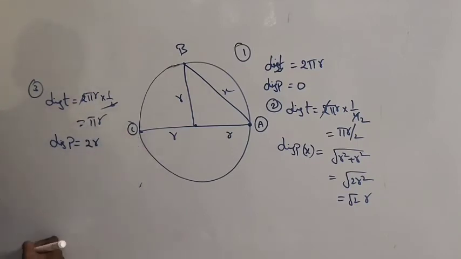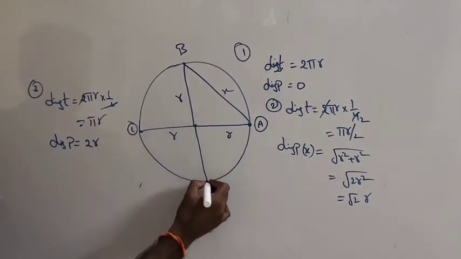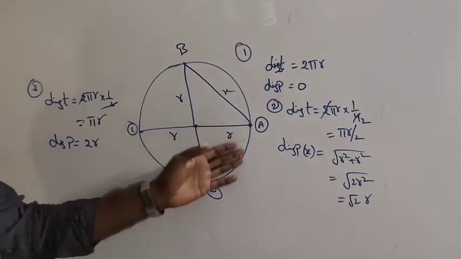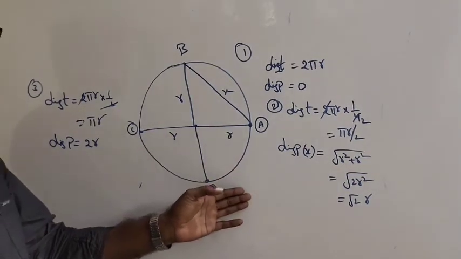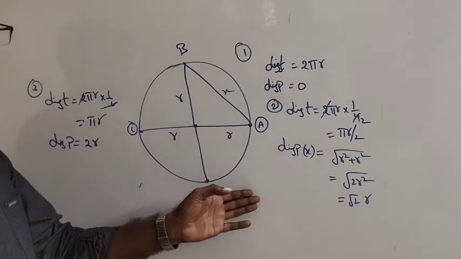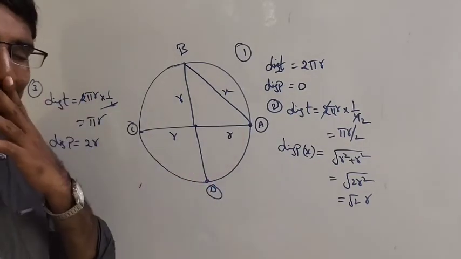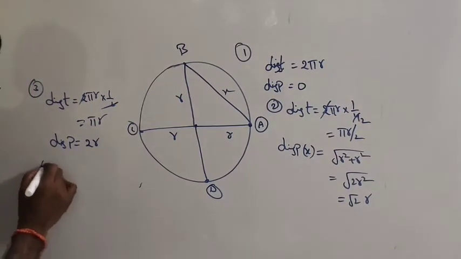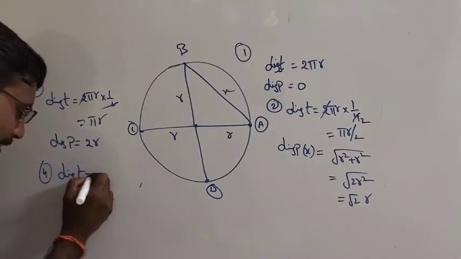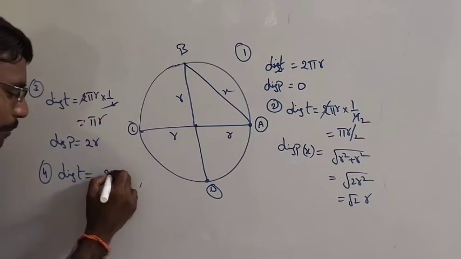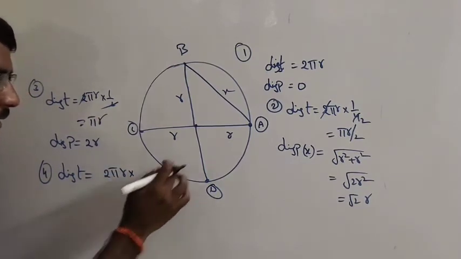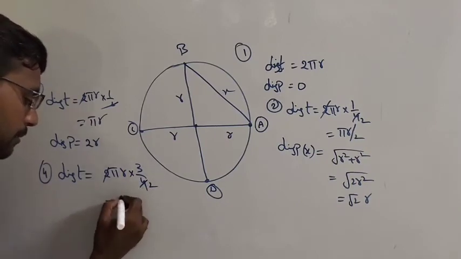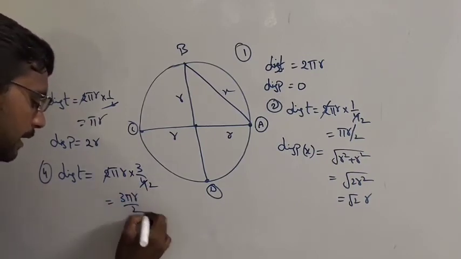You will do it now. You do it for D. How much distance will it be? Distance will be 2 pi r into the 3 by 4th part, so the answer will be 3 pi r by 2.